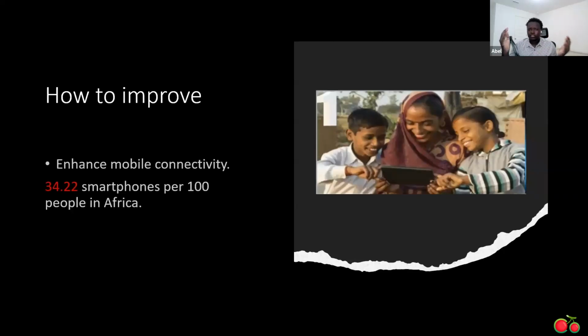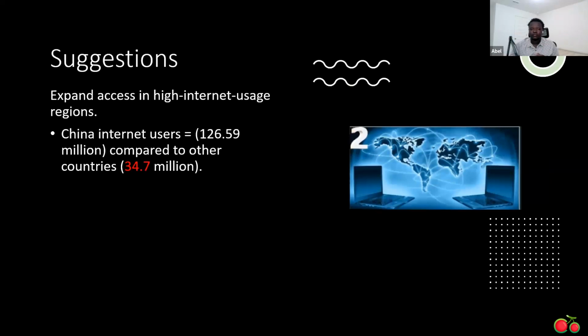So how can we improve? As I asked you before, how important is it to improve these things? As I said before, here are some ways we can improve the affordability and accessibility of internet across the globe. We should make phones work better in places that are still developing, like countries in Africa, countries in Oceania, even some countries like Australia, where there are only 32 smartphones for every 100 people who have cellular subscriptions. This is really important for creating more jobs for people, improving education and healthcare across the country or across the continent. It's really important to also make sure the internet is better in some places to reach more people.